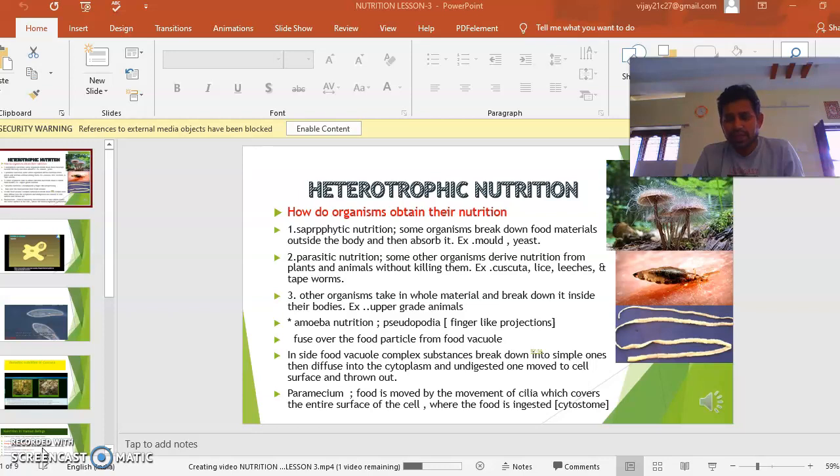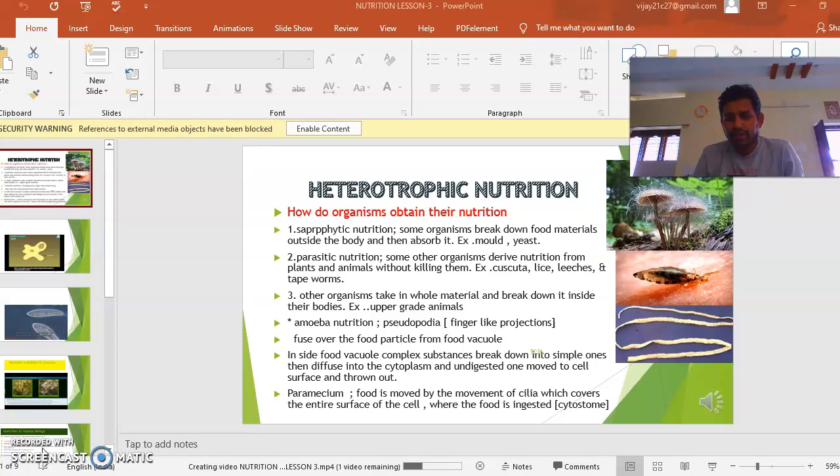In the slide you may observe the second and third diagrams. Those are lice, and the third picture is tapeworm. Taking the food from living organisms, this type of nutrition is called parasitic nutrition.